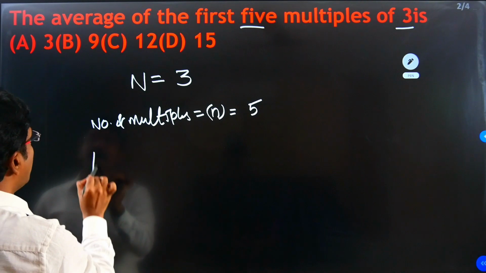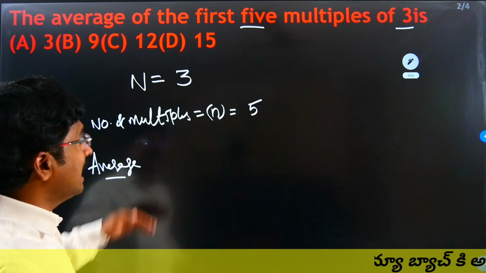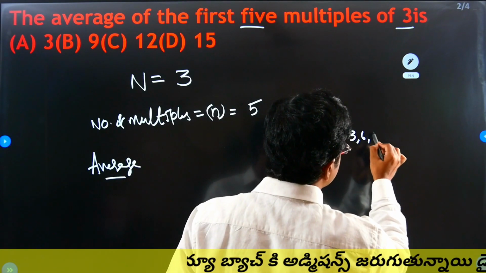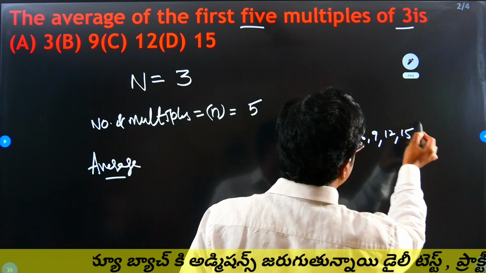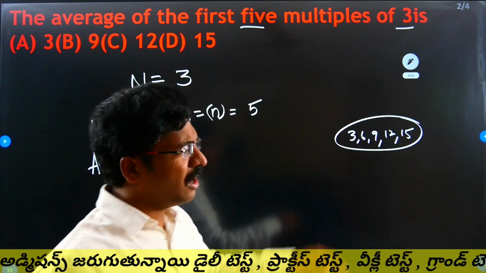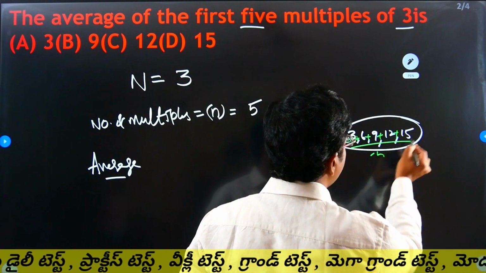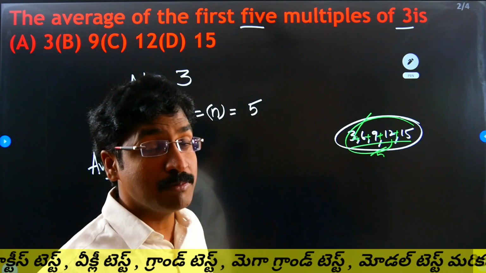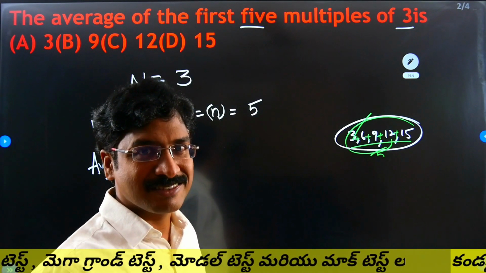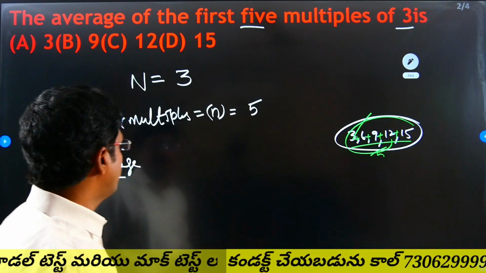Now we have to find the average. Actually they are asking the 3 table, first 5 multiples, that means 3, 6, 9, 12, 15. Find the average of these. With only 5 multiples you can add them and divide by 5 to get the answer. But sometimes they will ask 12 multiples, 13 multiples, 100 multiples. At that time you need the formula.